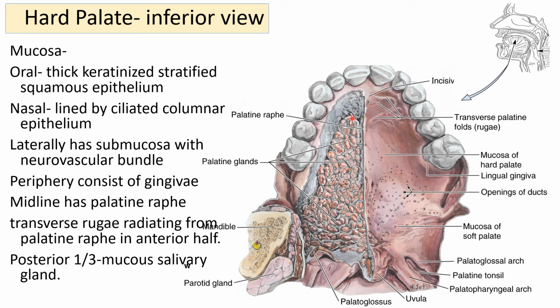Then about the lining epithelium, the oral aspect of the hard palate is lined by the thick keratinized stratified squamous epithelium, whereas the nasal aspect, naturally the nasal side, is going to be lined by the ciliated columnar epithelium, the respiratory type of epithelium. Fine. So on the oral side we have the stratified keratinized squamous epithelium, okay, which is thick, and on the nasal side ciliated columnar epithelium. Okay,